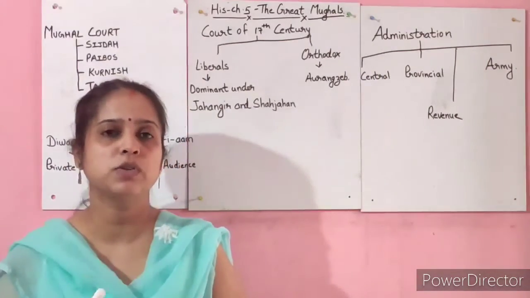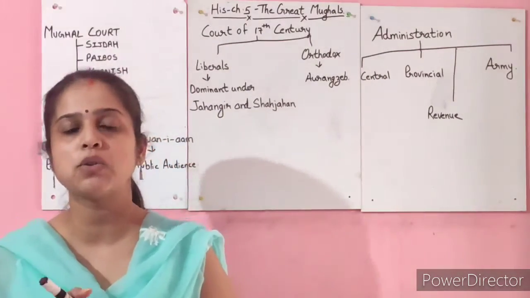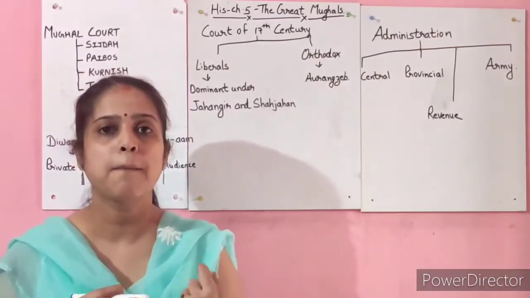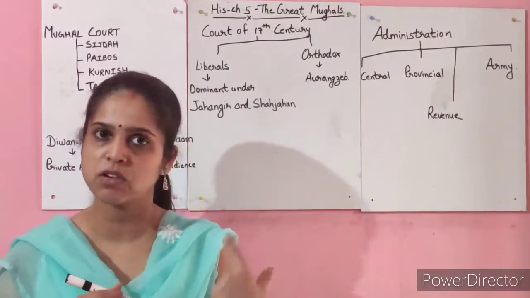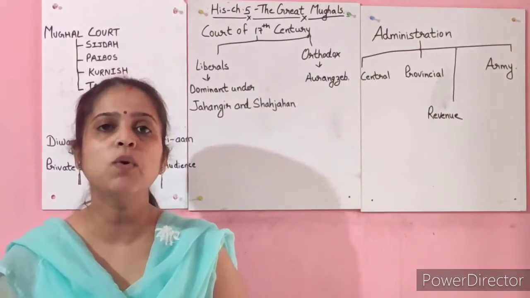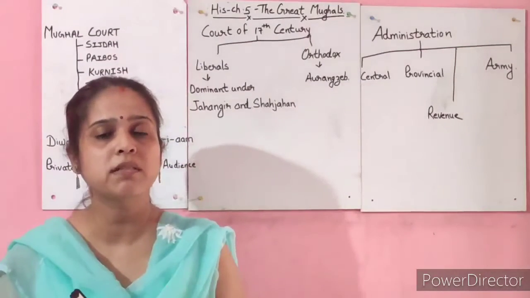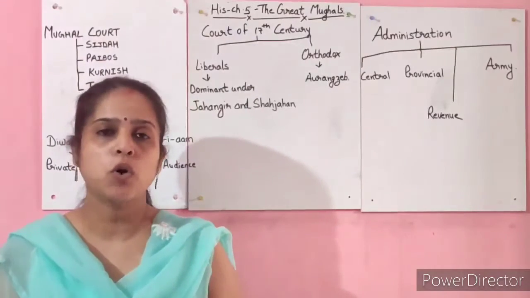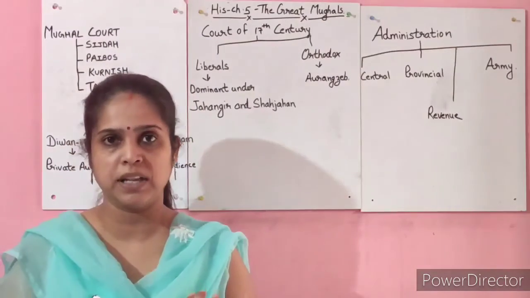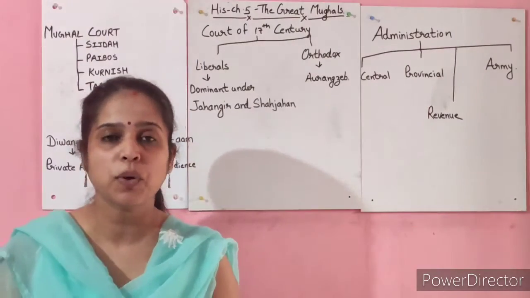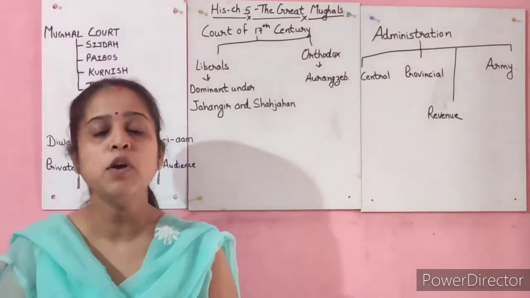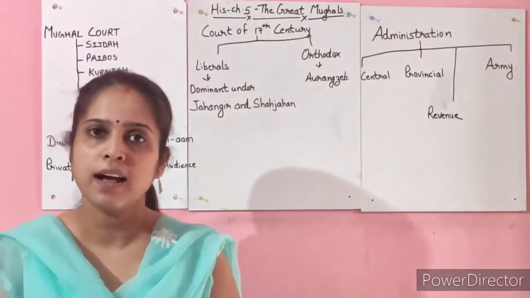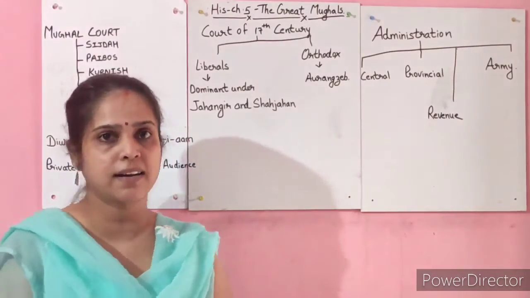In my previous videos, we have already discussed the great 6 Mughal rulers, right? We have discussed all those rulers. Now today we will be discussing how those rulers ruled, what the court was like during that time, and what type of administration was followed during that time. So that is what we are going to study in this video. So let us just start now.